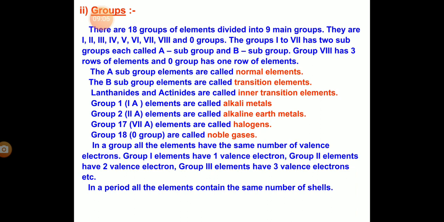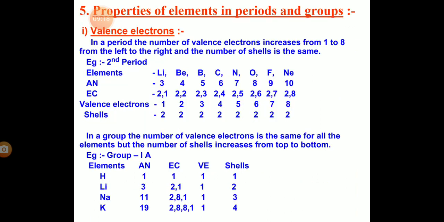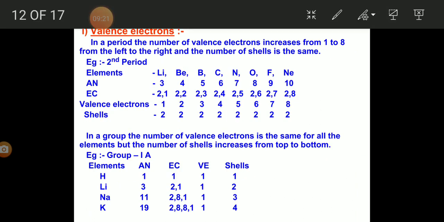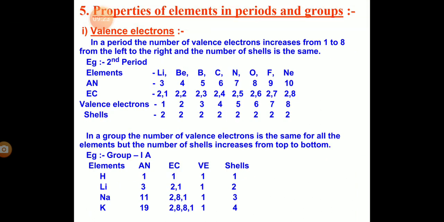In a group, all the elements have the same number of valence electrons. Group 1 has 1 valence electron, group 2 has 2 valence electrons, group 3 has 3 valence electrons. In a period, all the elements contain the same number of shells. The properties of elements in periods and groups we'll discuss in the next video.